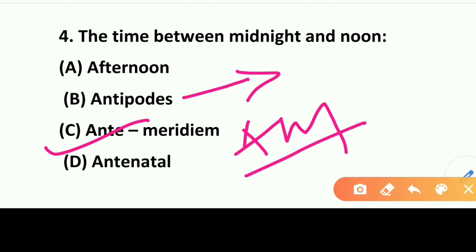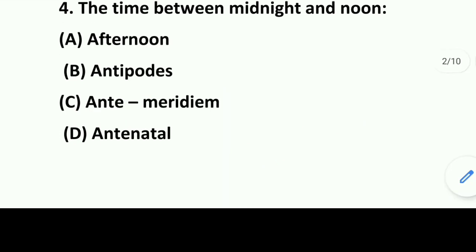Antenatal. So what does it mean, antenatal? Okay, so antenatal means unpatriotic, one who doesn't have any love for his own country and who is against his own country, he is called anti-natal. Clear? So move on to the next question, that is question number 5.